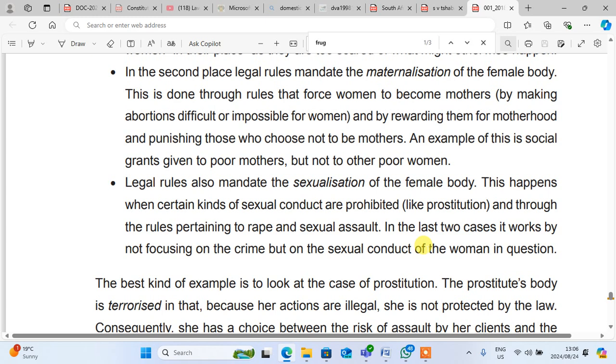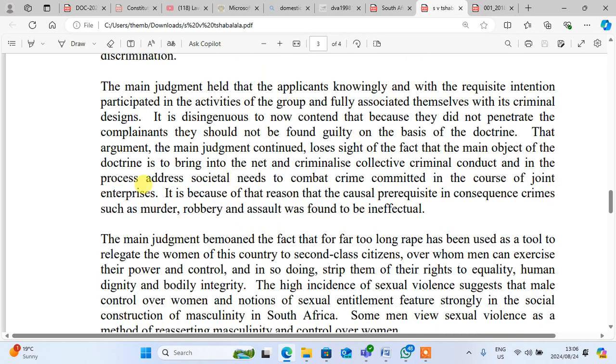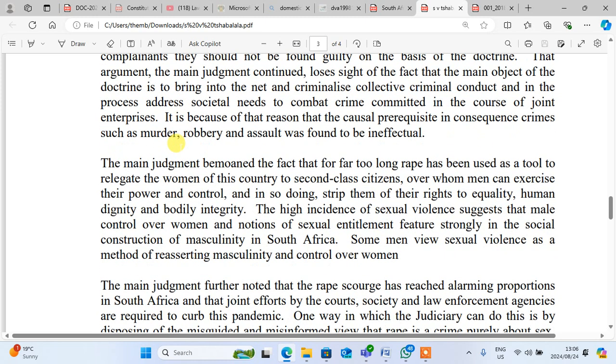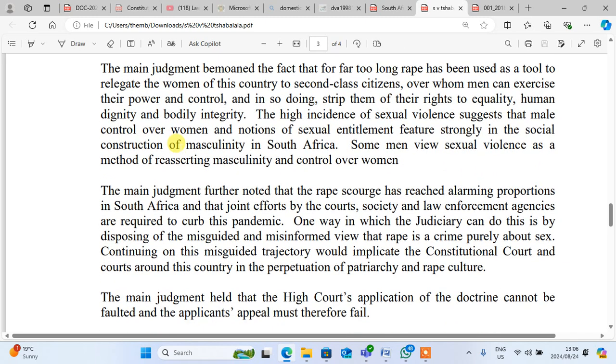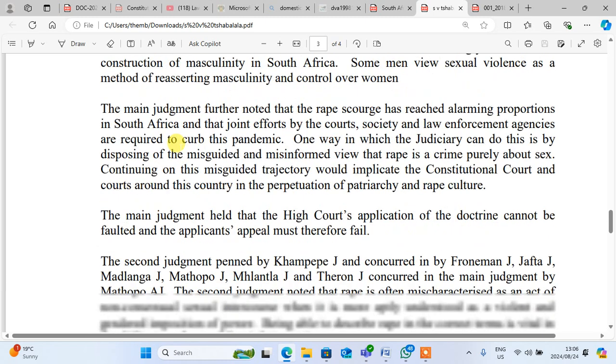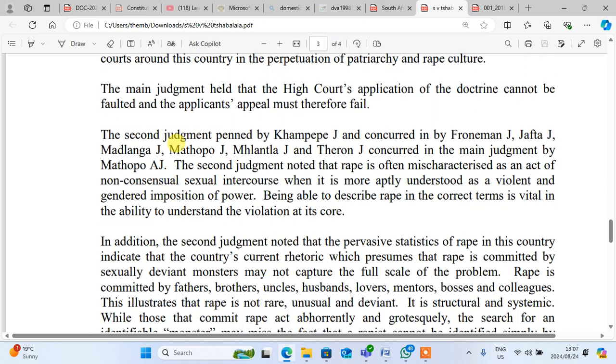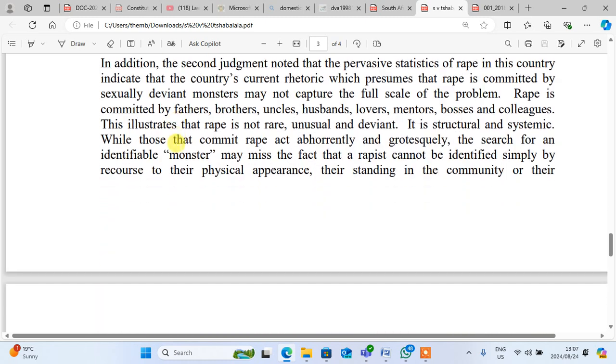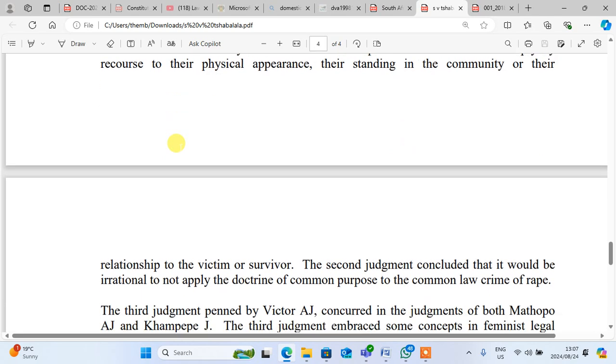Okay, you will have to pay to see this case. However, I will open it and just read where it is said. In this case, they said that the main judgment held that the applicants knowingly and with the requisite intention participated. No, that's not. Where's that place? Let me check for that. That the main judgment. That's not the place that I was reading. Oh yeah, I found it, guys.